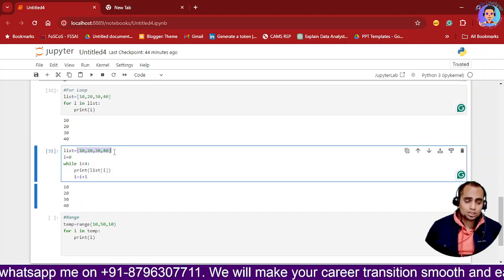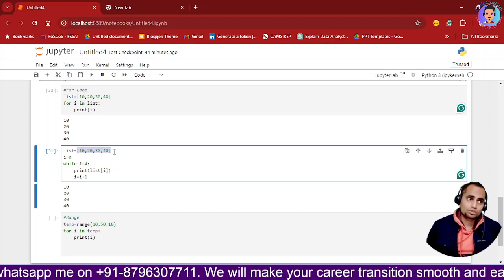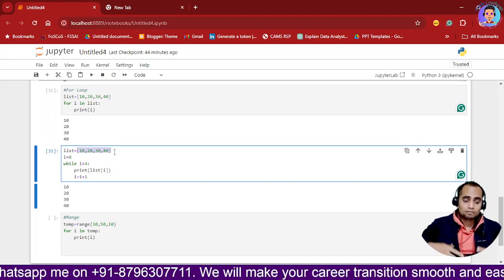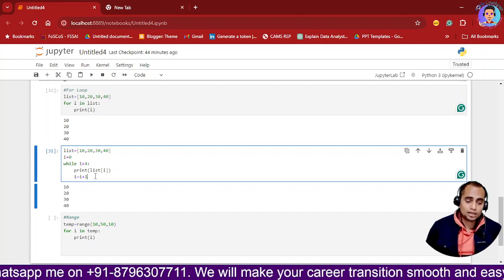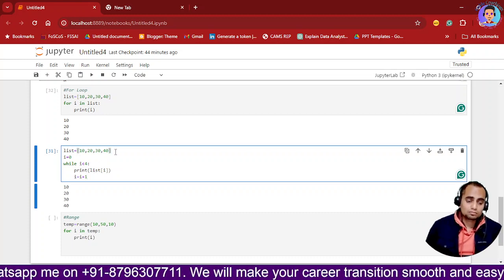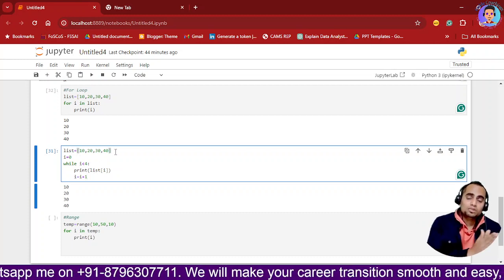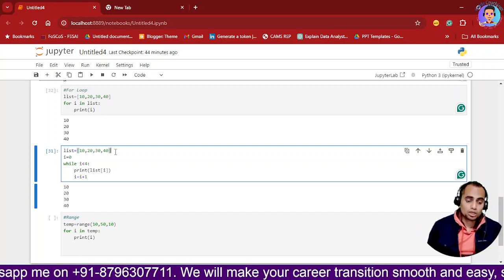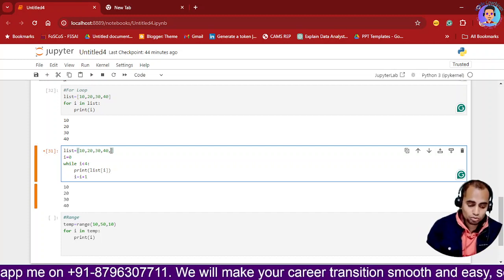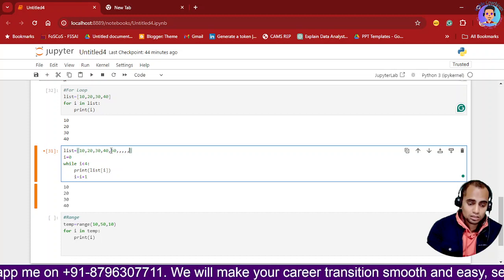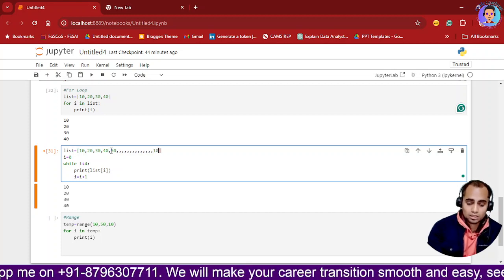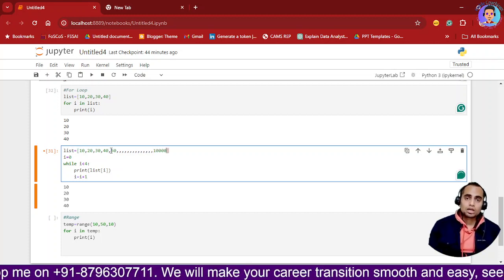Okay, then again if I want to see, this is my four values. Now imagine if I have more than four values, if I want to add more than four values, I want to make it till 1000. So what I will do, I need to write 50 and then 50, 60, 70, 80 and then 1000? No, I will not do that.